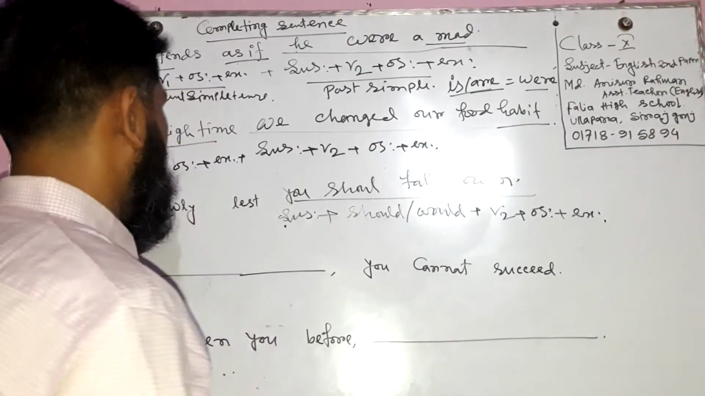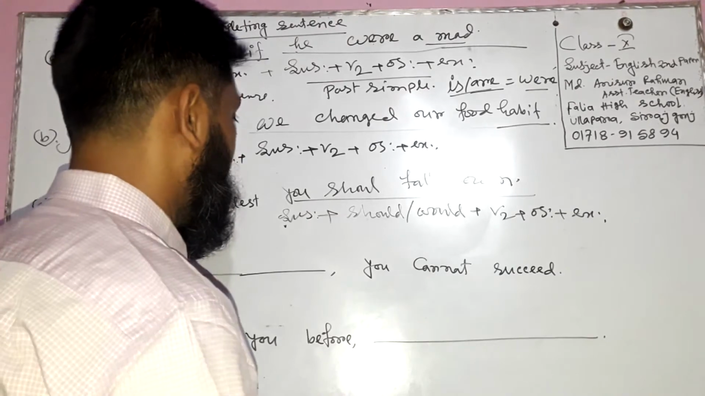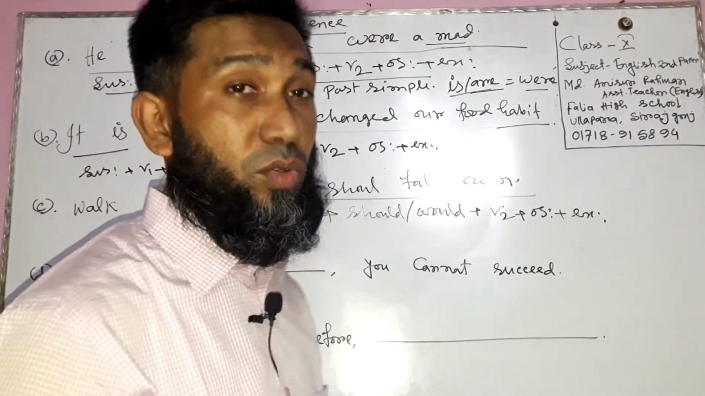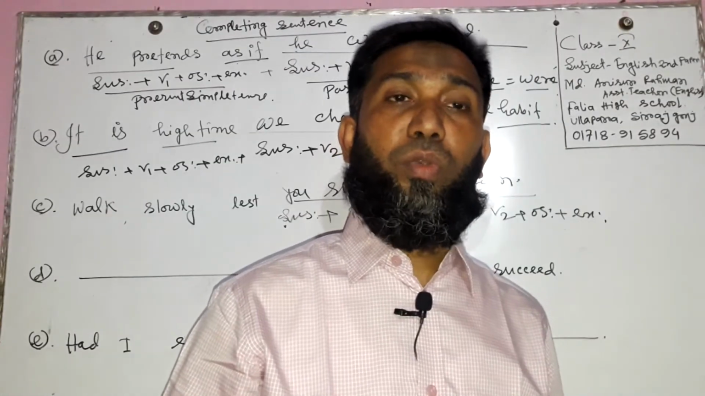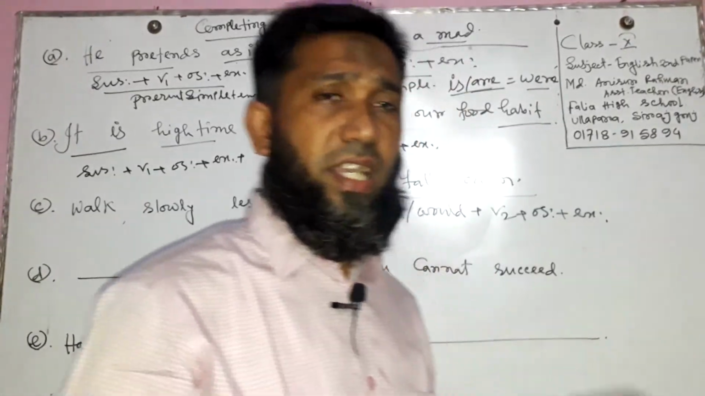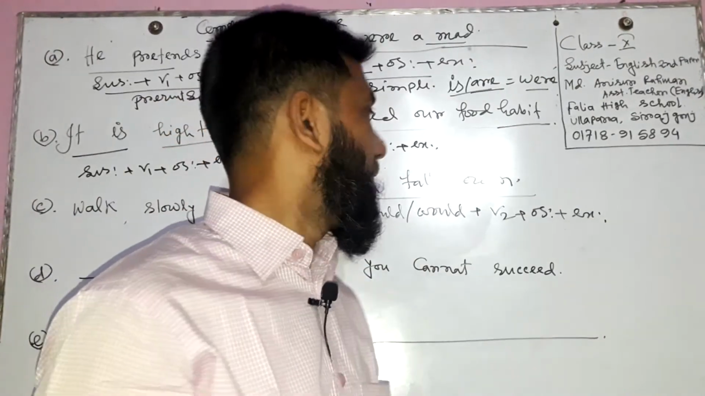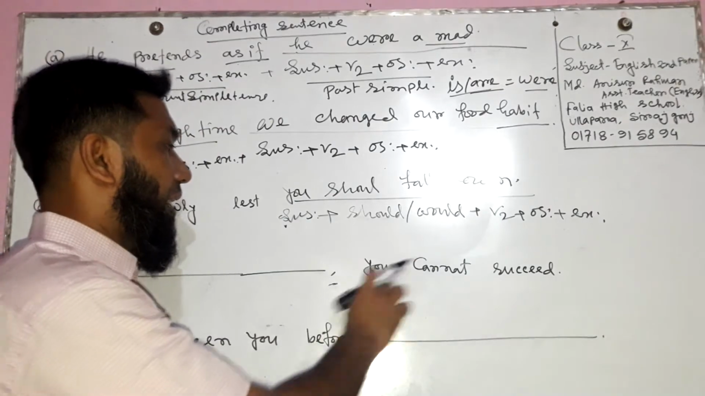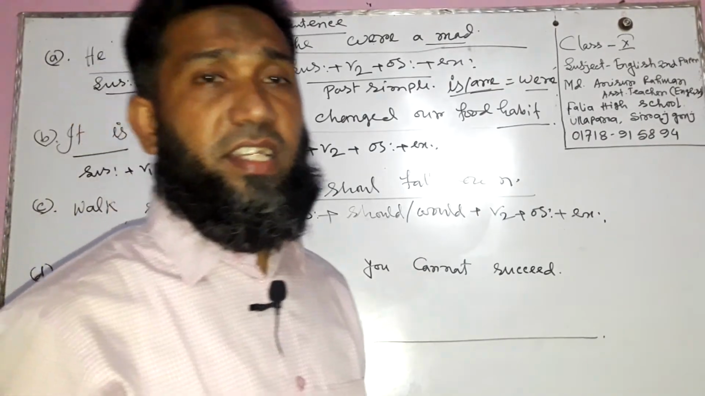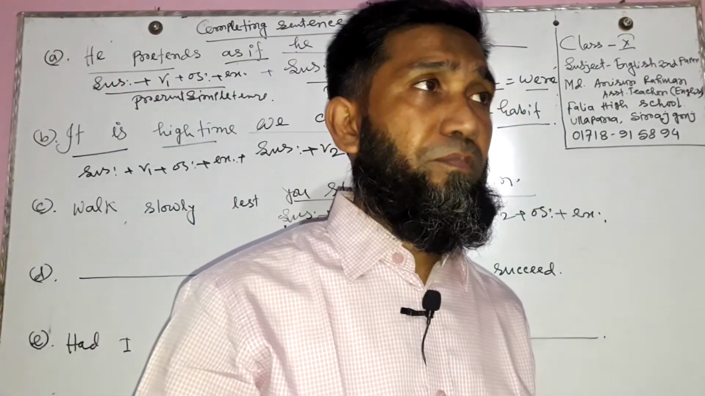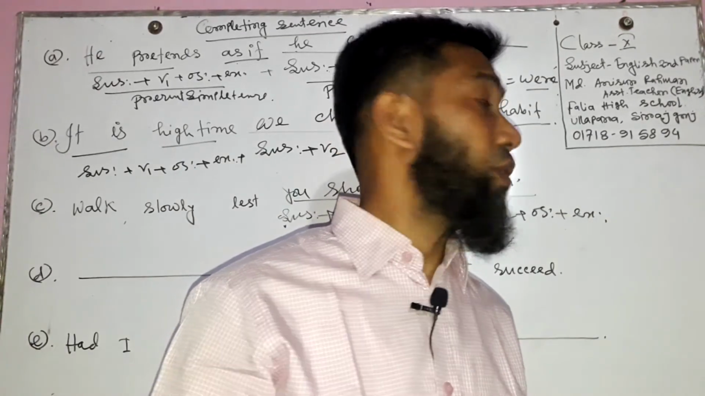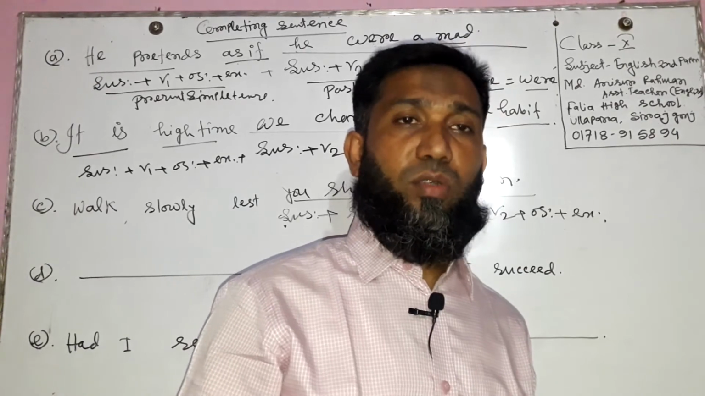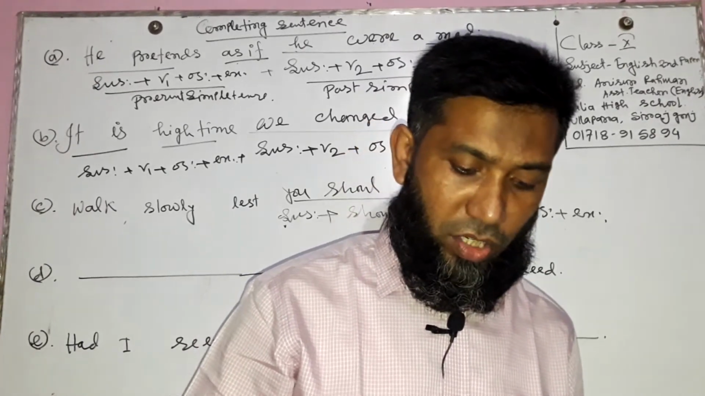Now, number D: you cannot succeed. This sentence is a conditional sentence. How will we know about the conditional sentence? In the conditional sentence, we find a comma. Here is also a comma. And this sentence expresses a condition. So we need to follow the rules of conditionals.